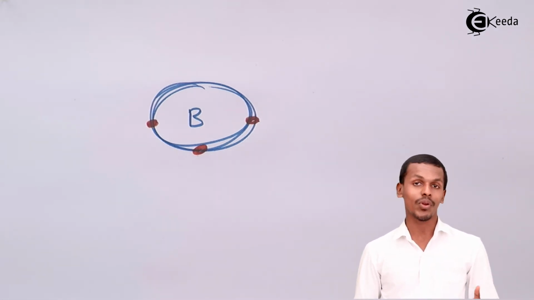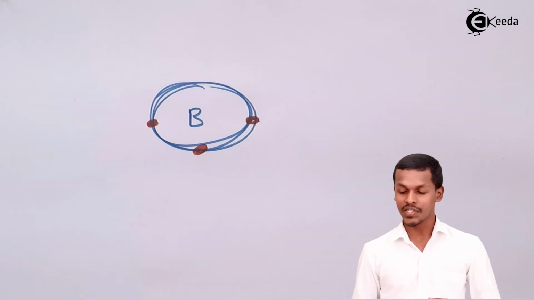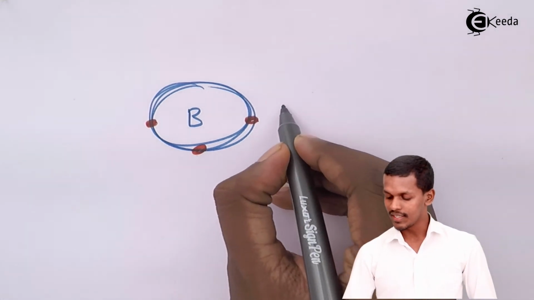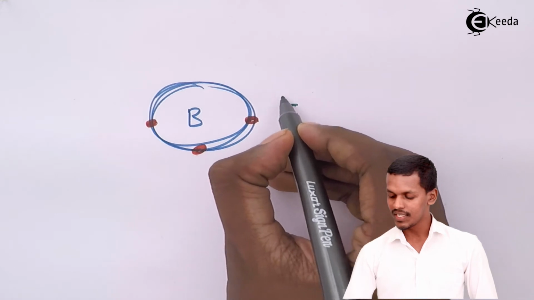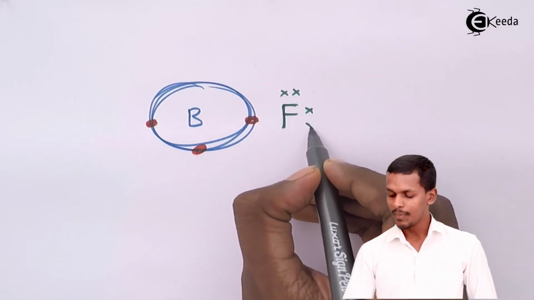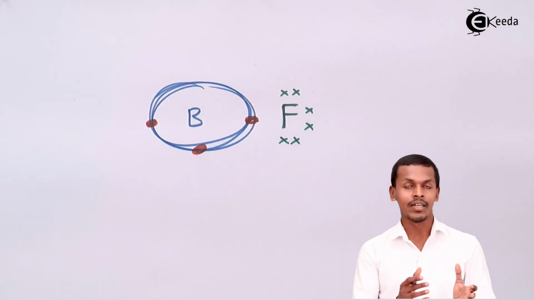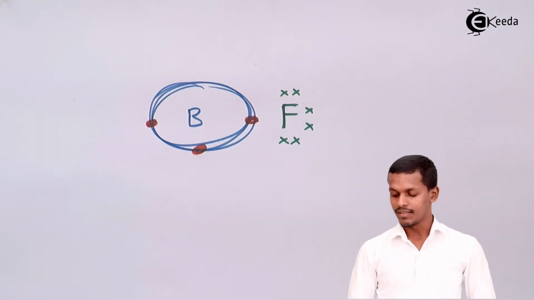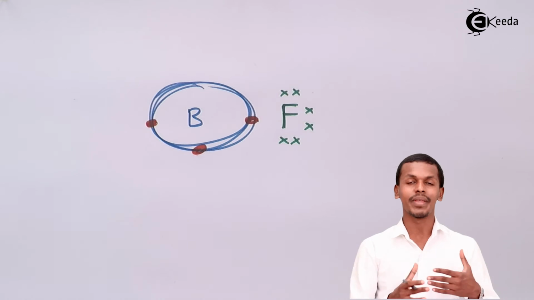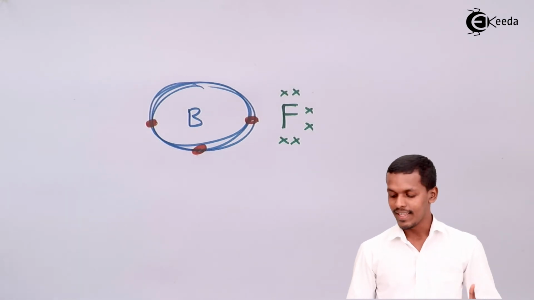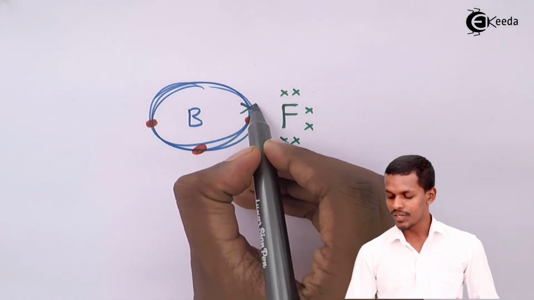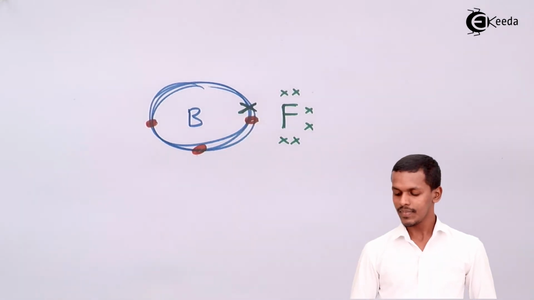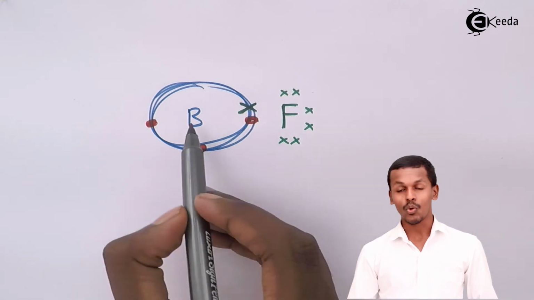And talking about the fluorine, fluorine has 7 electrons in its outermost shell. But not all the 7 electrons will be forming a bond with other compounds. Only 1 electron will be able to form a bond, and that's the reason I am representing it over here in this way. So this is the fluorine electron that is forming a bond between the boron and fluorine over here.